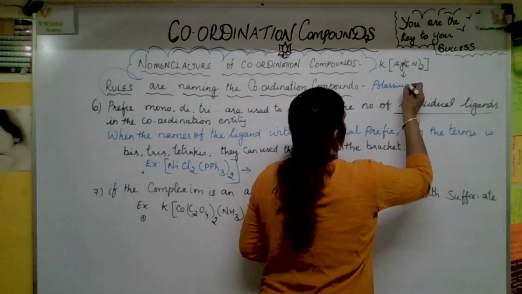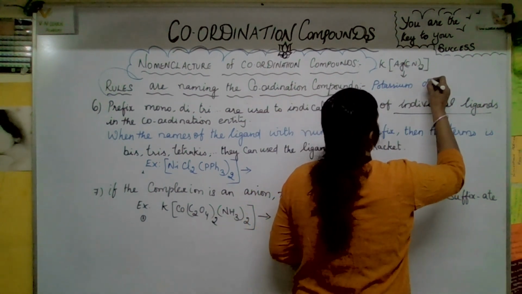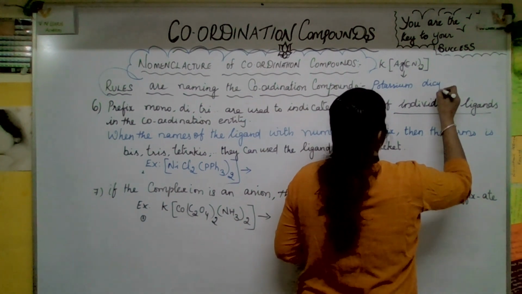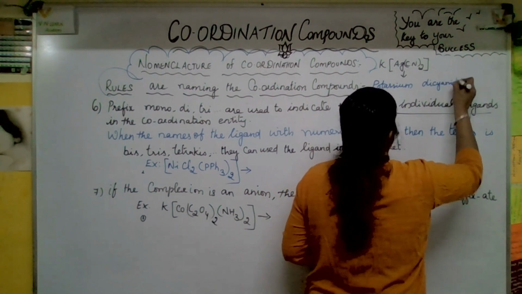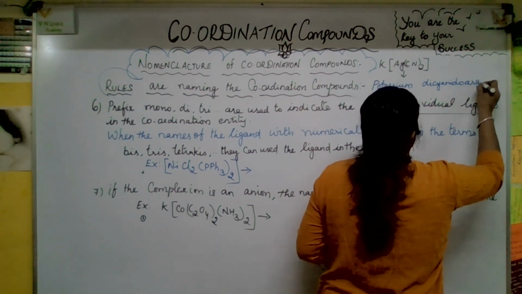Potassium. There is a gap in between. And next, what is it? Dicyanide. Argentate, small letter. Argentate.